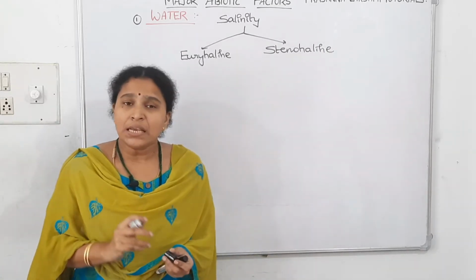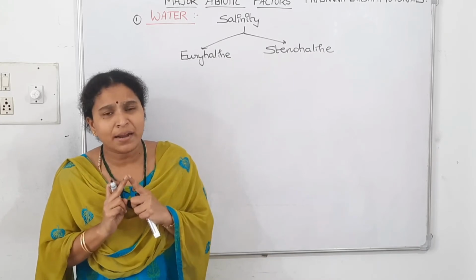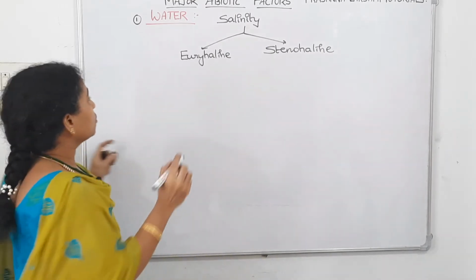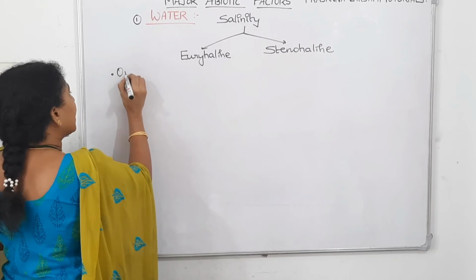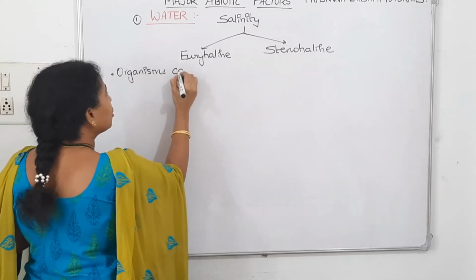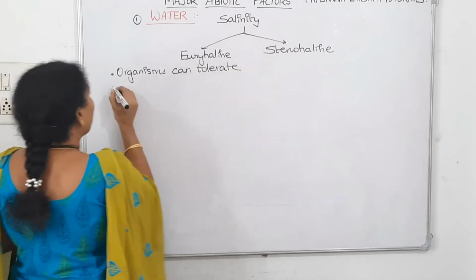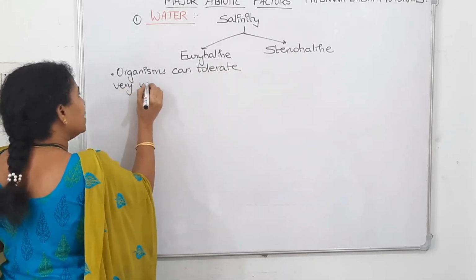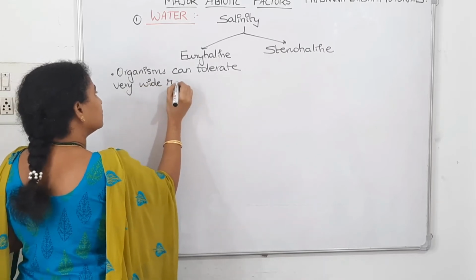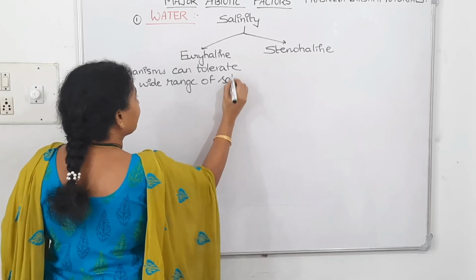Euryhaline means organisms that can tolerate a very wide range of salinity.